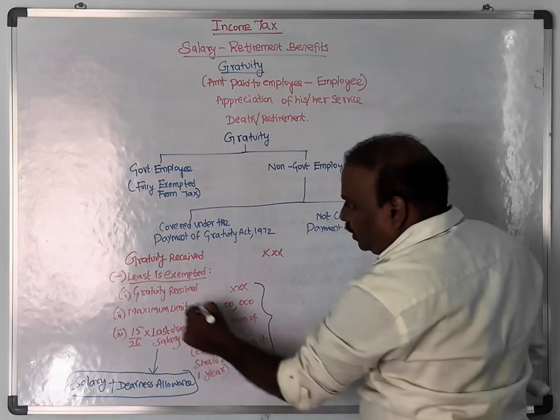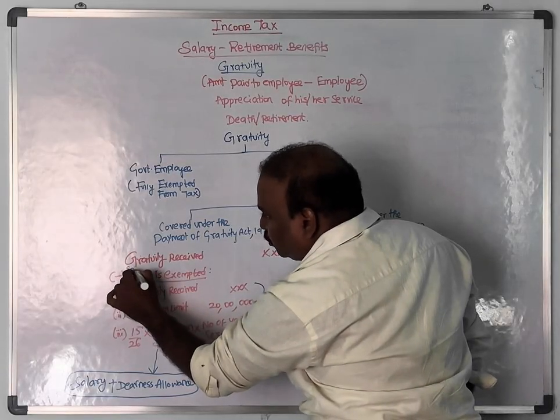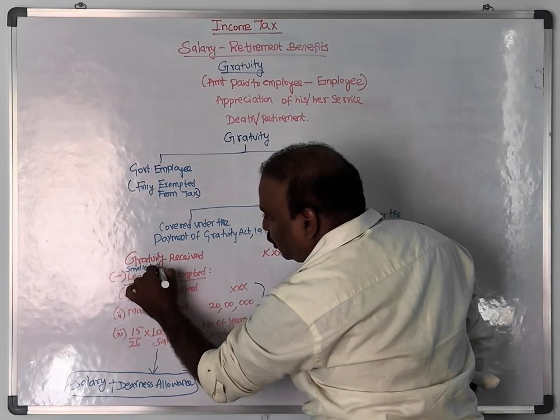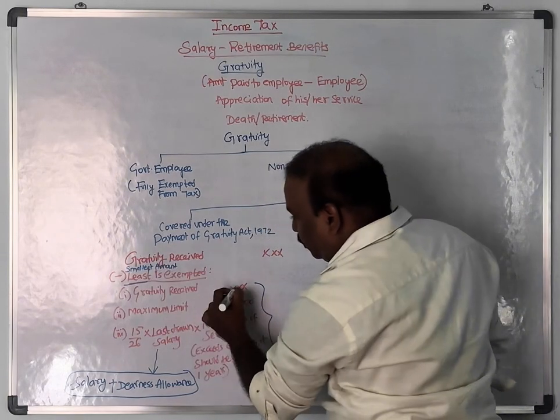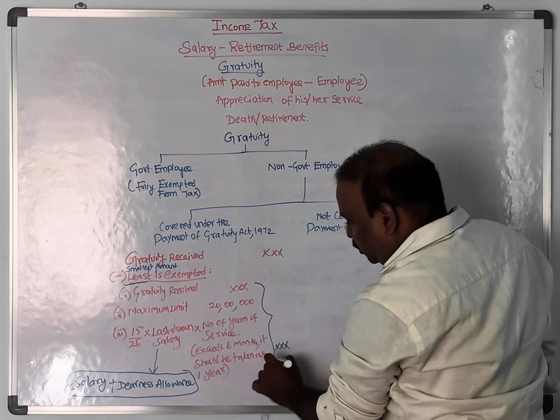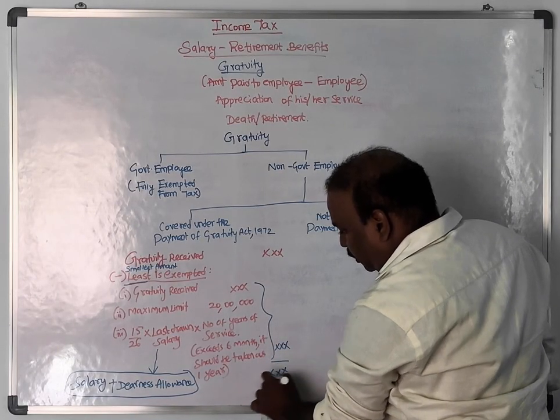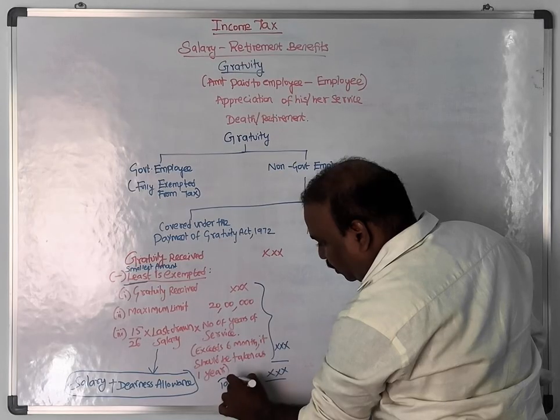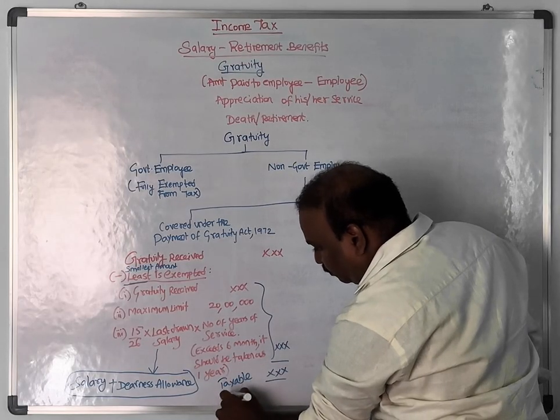Among the three, least is nothing but the smallest amount. We have to see these three provisions. The least should be deducted. The remaining is taxable gratuity.